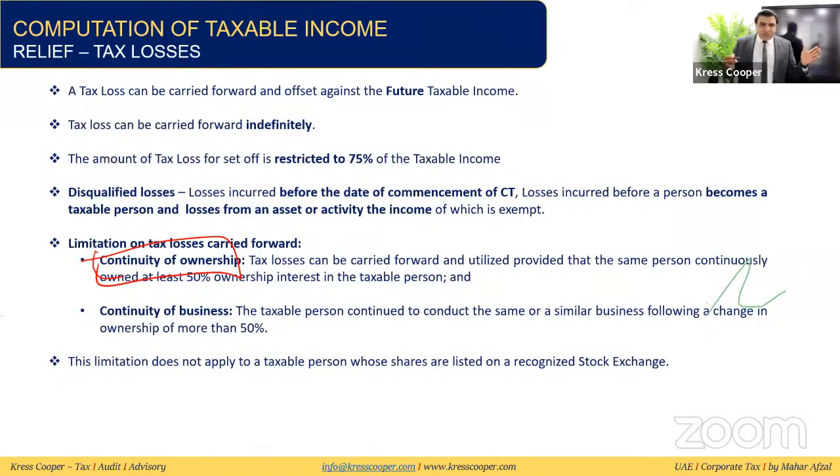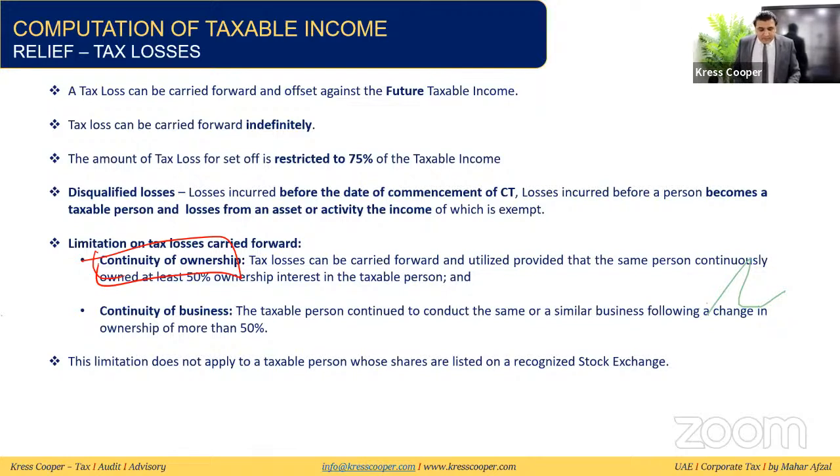In between these two tax periods, the same person is carrying at least 50% ownership of the shareholding. If the person is carrying 50% shareholding between these two tax periods, then we can say that this is the continuity of the ownership. If this condition is fulfilled, you can adjust 75% of the taxable income.